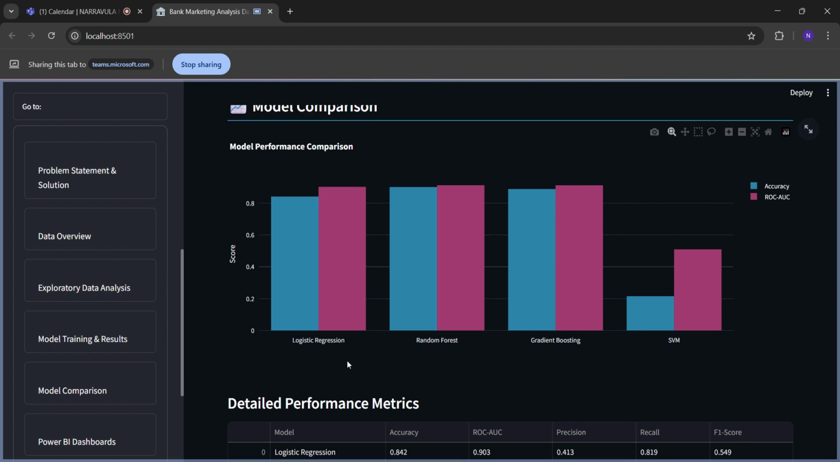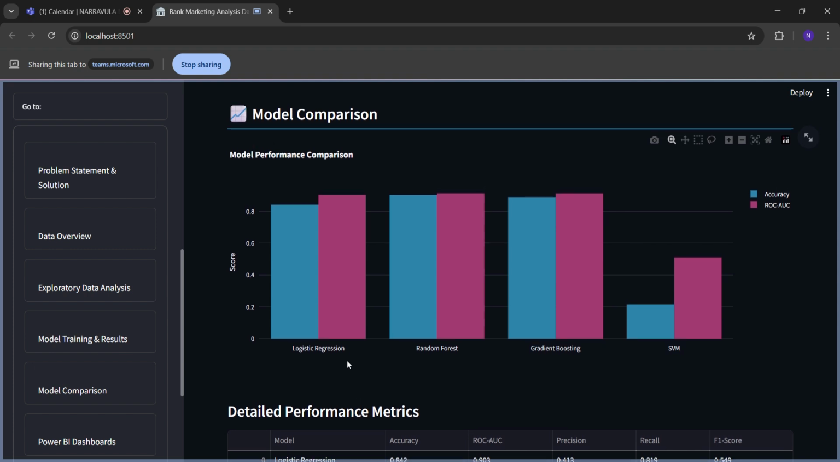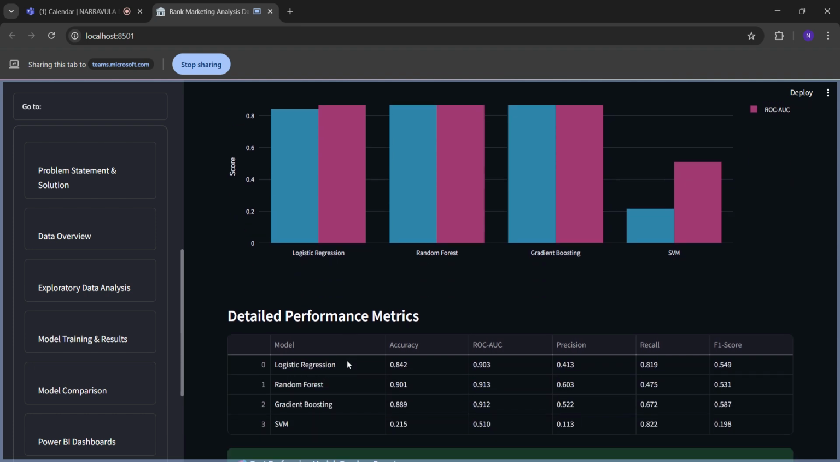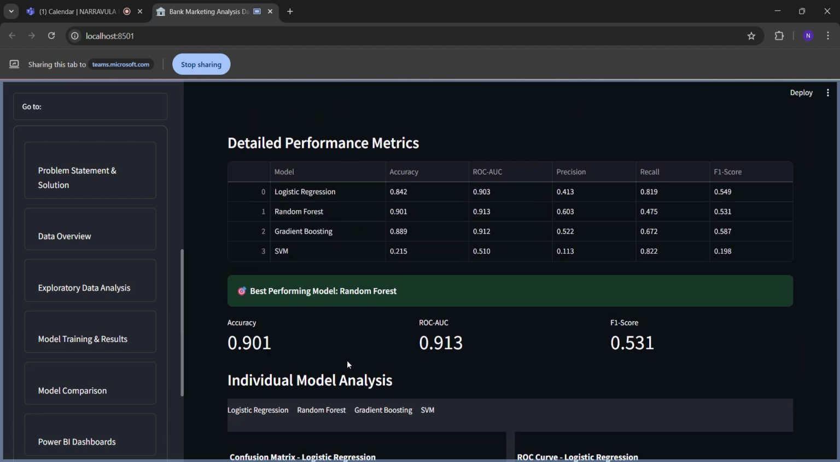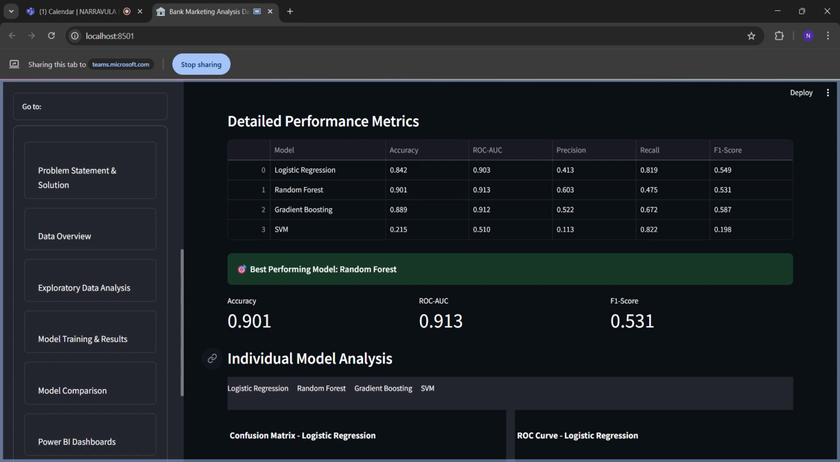If we see the graph as well, accuracy is nearly equal for the random forest and the ROC curve. They are having an equal face-off when we compare to other models, and it is followed by the logistic regression. Now coming down to the detail, this is a detailed performance.